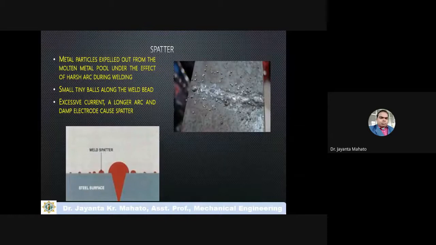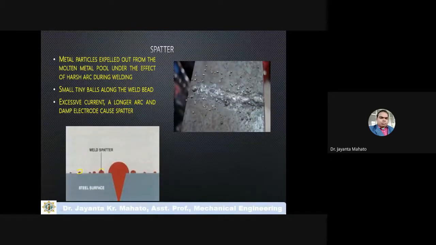Another is spatter. Spatter means metal particles expelled out from the molten metal pool under the effect of the arc during welding. So during welding, some molten material will spread out, come out from here.